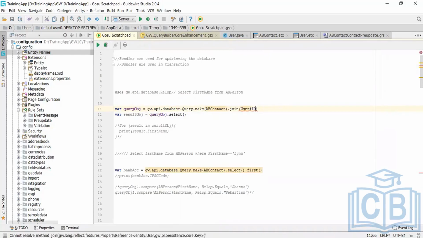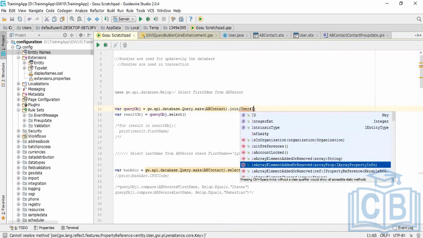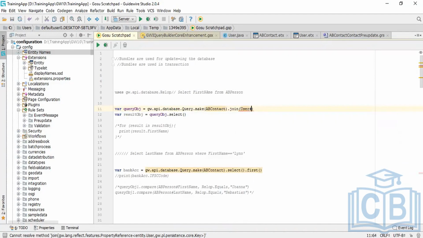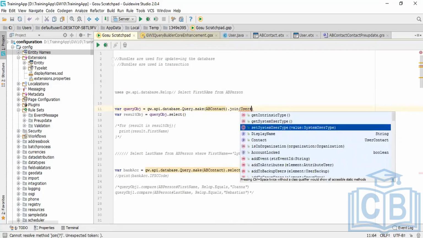Actually, there is no reverse foreign key relationship now. That's why we are not able to do it from here.